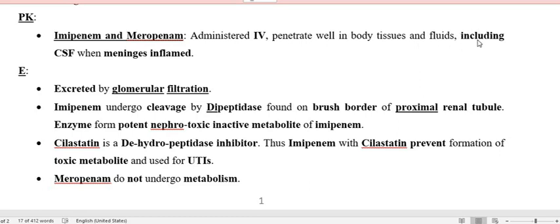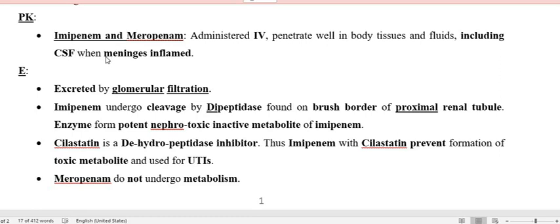Not only that, if the membrane of the brain, the meninges, is inflamed, the drug crosses the BBB and reaches sufficient quantity in the cerebrospinal fluid. So this may be one of the choices for the treatment of meningitis.